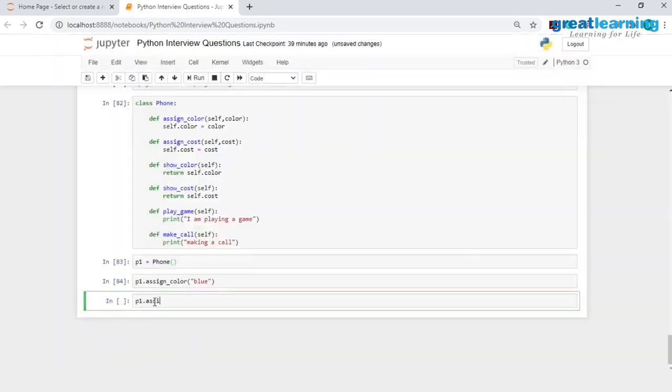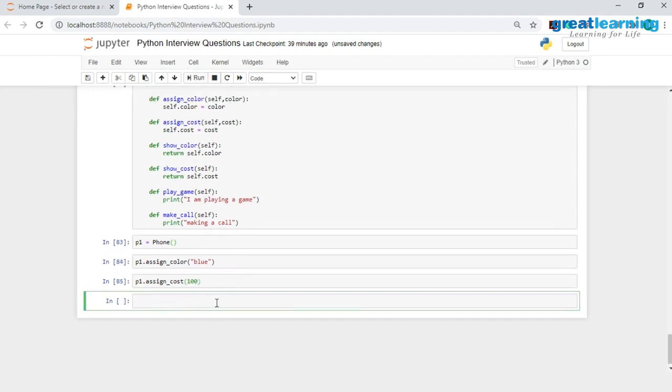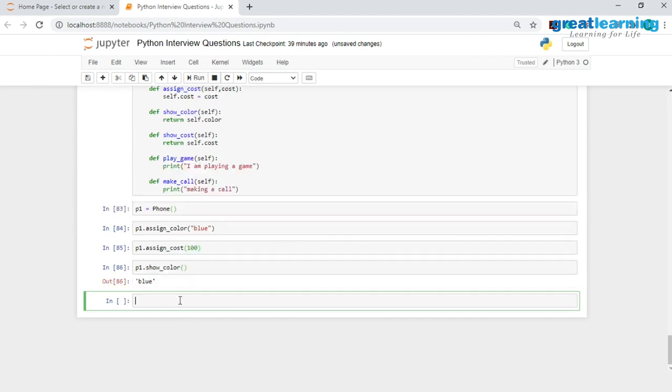I will have p1 dot assign cost, and inside this I am setting the cost to be equal to $100. And after this I would have to show the color and show the cost. So here I will have p1 dot show color, and going ahead I'll also show out the cost. Here I will have p1 dot show cost.